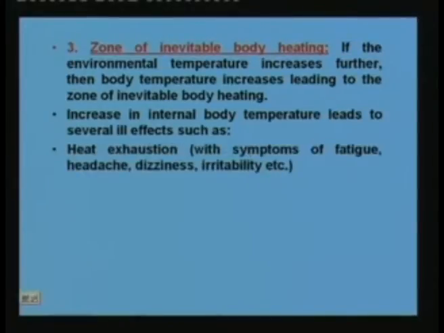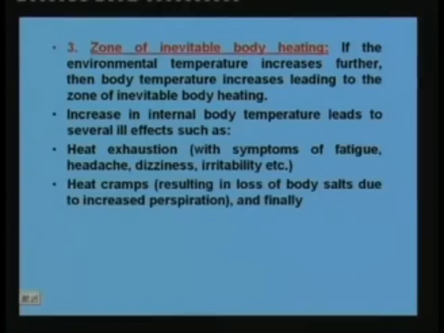The first ill effect is what is known as heat exhaustion. The symptoms of heat exhaustion are fatigue, headache, dizziness, irritability, etc. Of course, heat exhaustion is not dangerous or lethal, because a person can recover from this if he takes rest in a shade. The second problem is heat cramps. Heat cramps means basically loss of body salts due to increased perspiration.